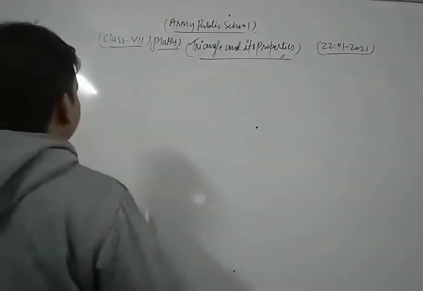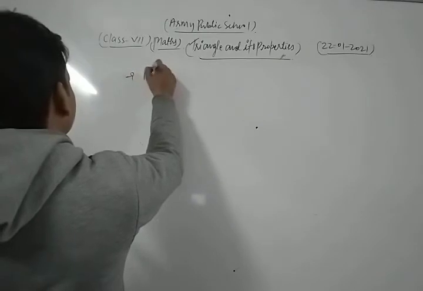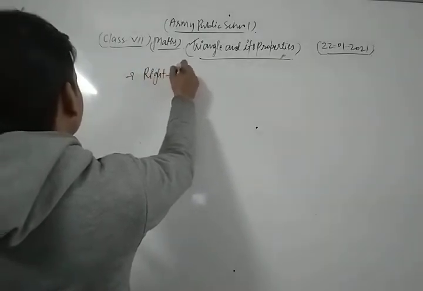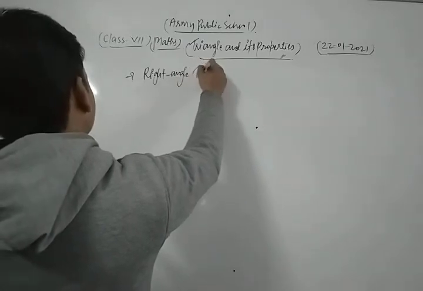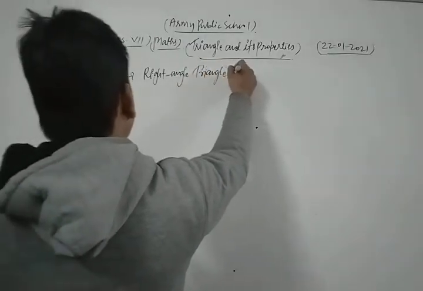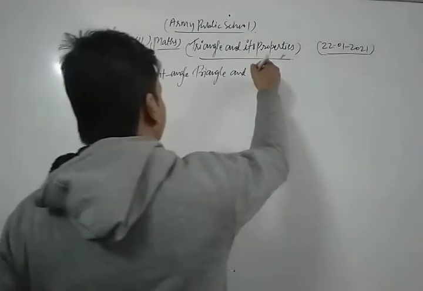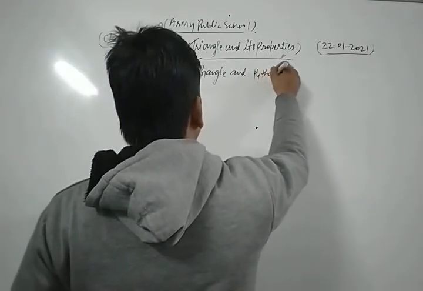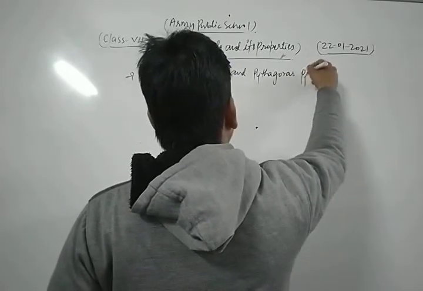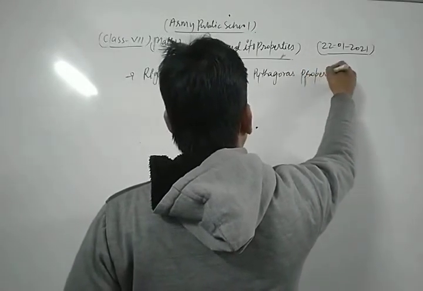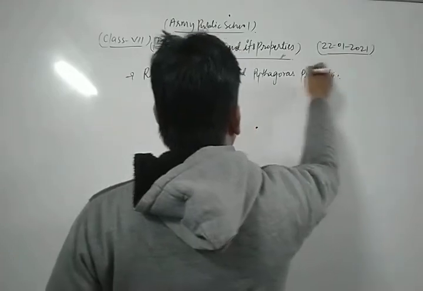Now we discuss the right angle triangle and the Pythagoras property.